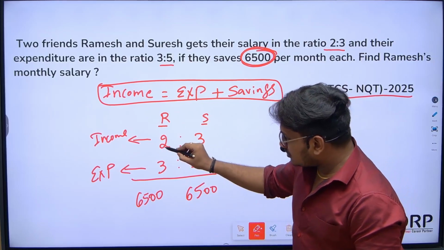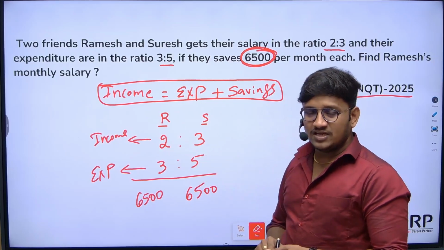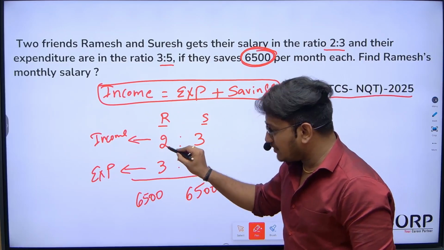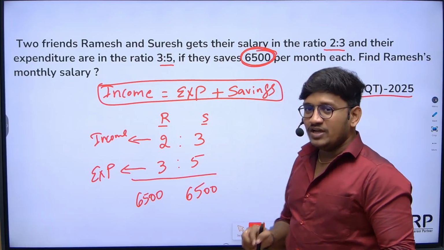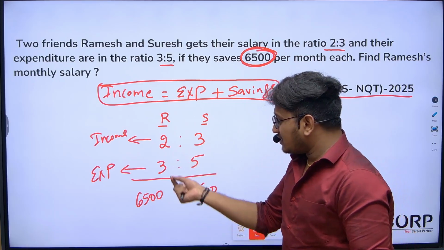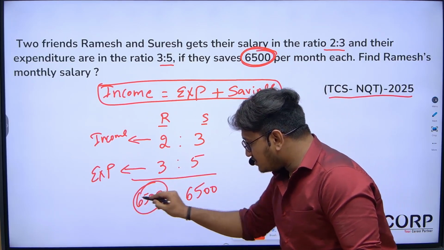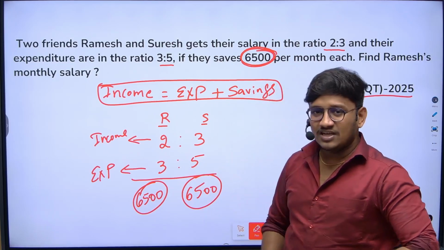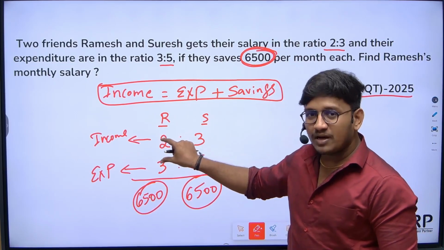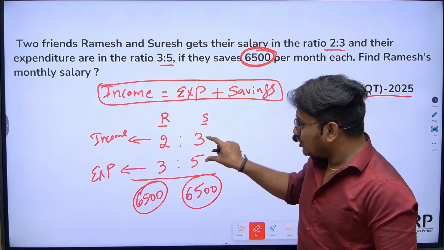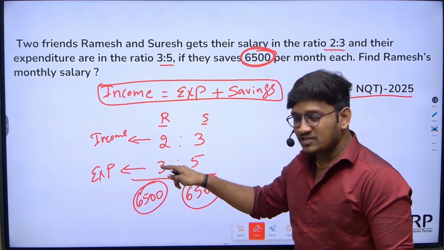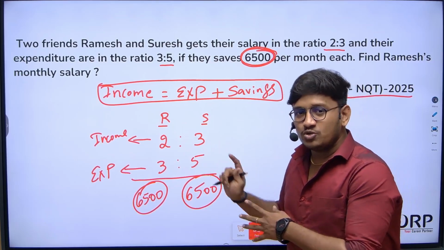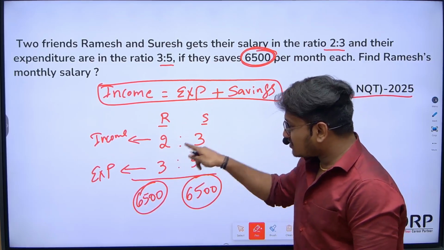The difference between 2 and 3 is 1, right? The difference between 3 and 5 is 2, right? Since both saved the same amount, the difference between income and expenditure should be the same for both. Whatever difference you can see for Ramesh, the same difference should be there for Suresh also, but here the differences are not the same.